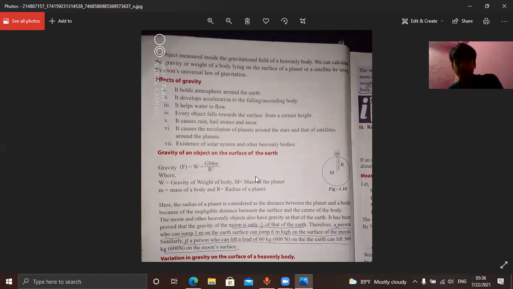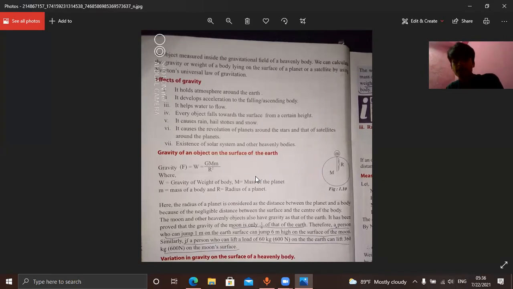We can calculate the gravity or weight of a body lying on a surface by using Newton's universal law of gravitation, not only W equals mg. We can find the weight and gravity by using the formula of Newton's universal law of gravitation also. We'll derive that formula later on. We'll not go into that now.